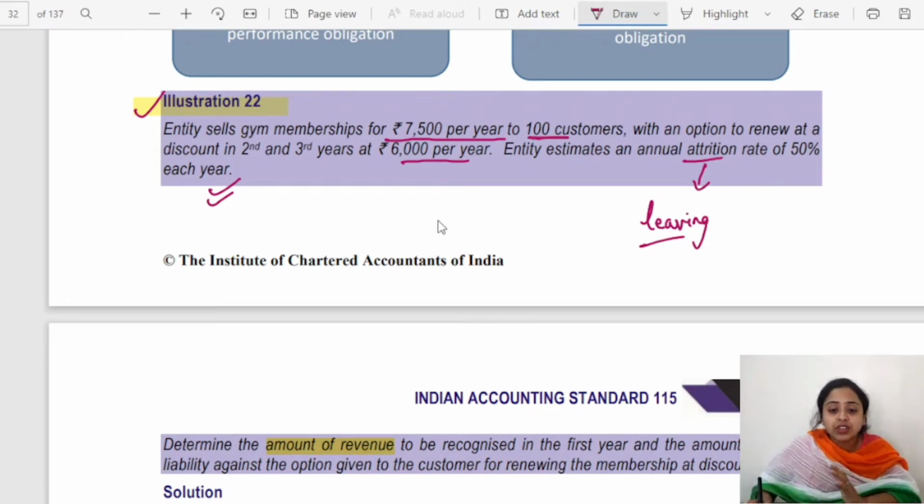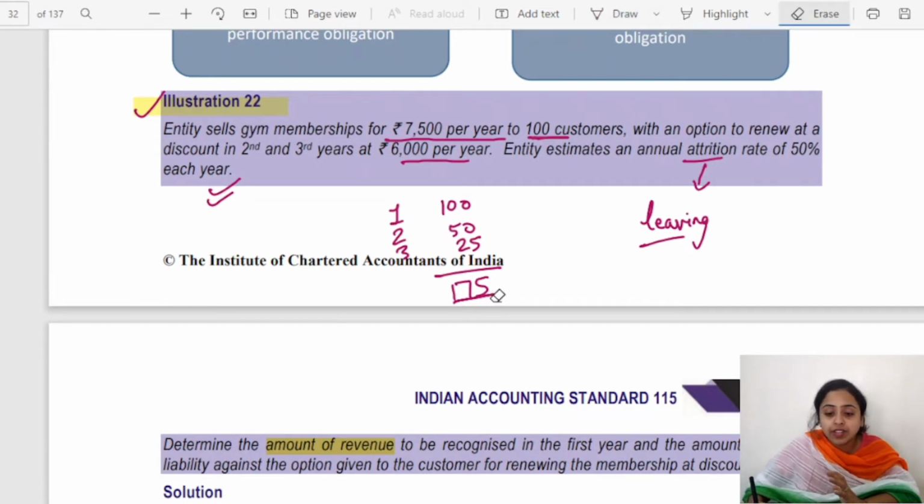So in the first year there were 100. In the second year there will be 50. And in the third year again 50% will fall down and there will be only 25. That's how in total there will be only 175.